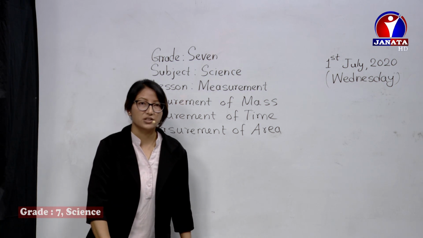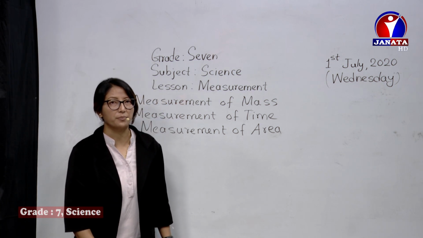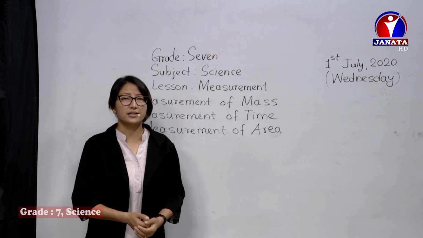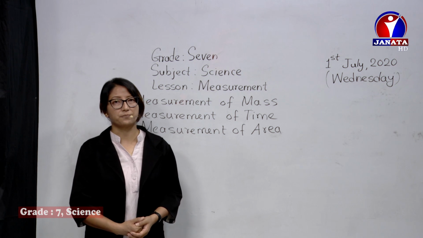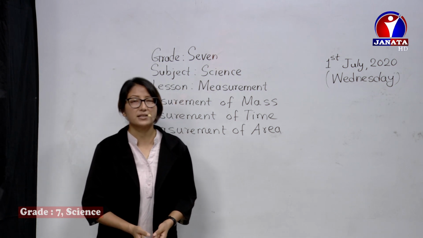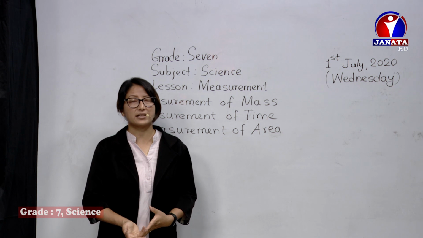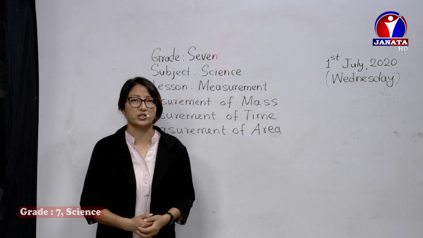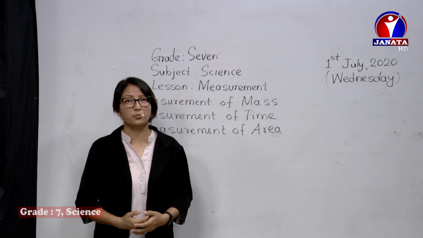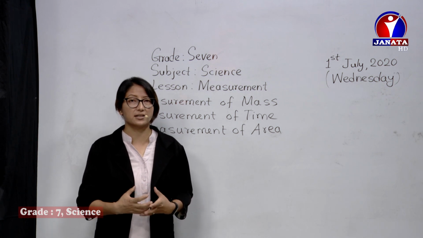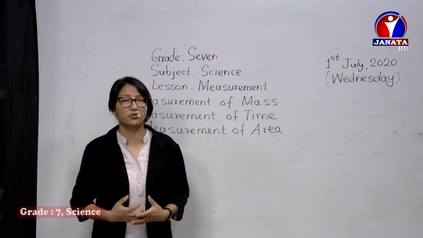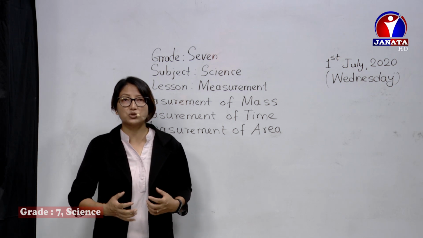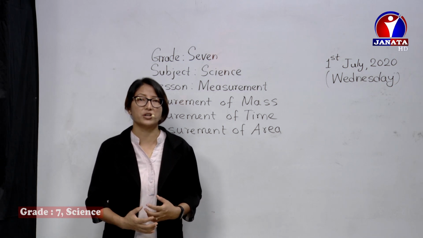So let's get started. First of all, mass, measurement of mass. So what is mass? If you have studied in previous classes, if you remember, let's recall. What is mass? Yes, so mass is the amount of matter, this certain amount of matter contained in a body. All the objects are made up of atoms. They do have certain mass in them, and they make up the mass of the object. So the amount of matter contained in our body is called mass.